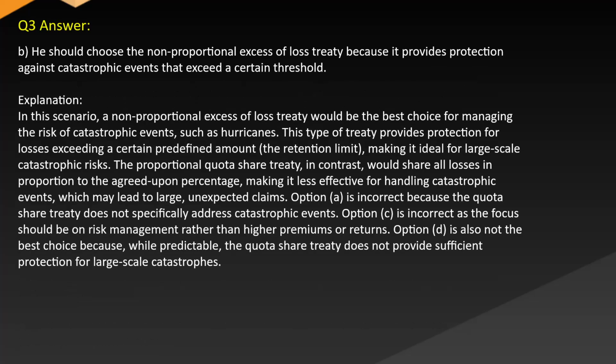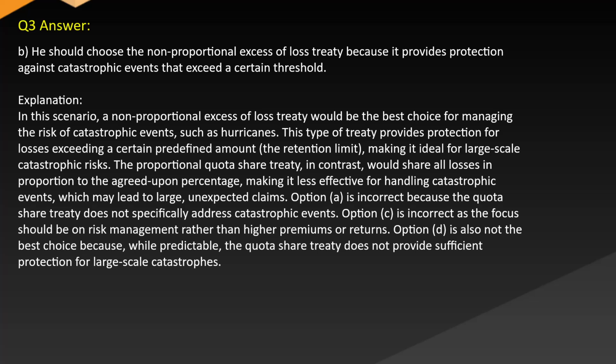Answer: B. He should choose the non-proportional excess of loss treaty, because it provides protection against catastrophic events that exceed a certain threshold. Explanation: In this scenario, a non-proportional excess of loss treaty would be the best choice for managing the risk of catastrophic events, such as hurricanes. This type of treaty provides protection for losses exceeding a certain predefined amount, the retention limit, making it ideal